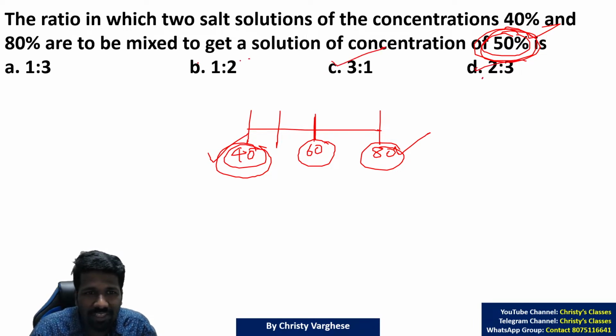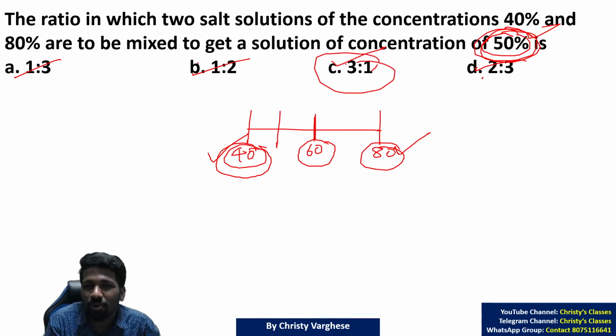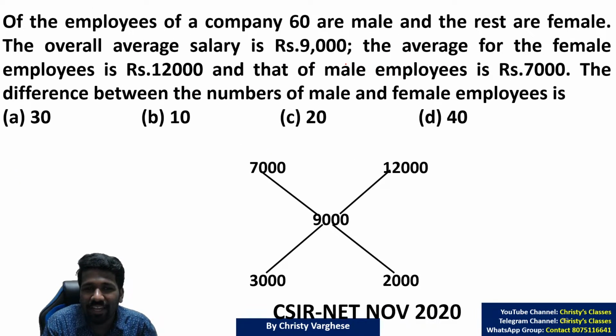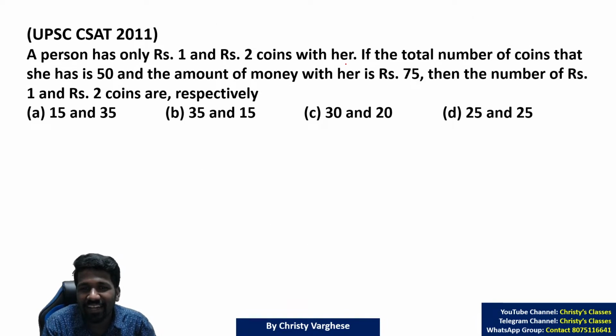Looking at the options, these three options have the second solution more than the first solution. But only the first solution can be more than the second solution. Like this, you can improvise a solution. That is also one thing you can do. Even in the final example I showed you, you can use this idea.